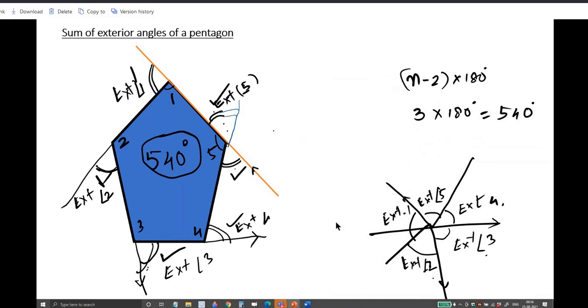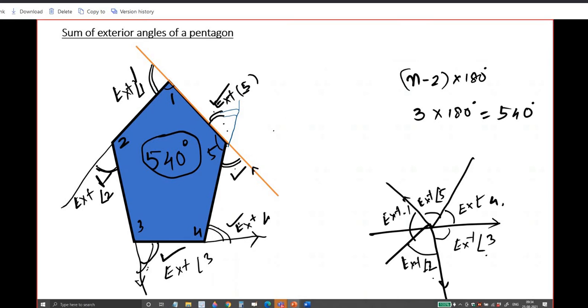We will see what are the exterior angles. See here, at every vertex I have drawn an exterior angle. I have written here this one angle, exterior 1, because this is angle 1, this is exterior 1. Similarly, this is angle 2, exterior 2. This is exterior angle 3. This is exterior angle 4. This is exterior angle 5.